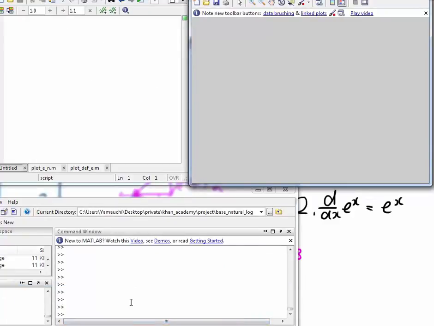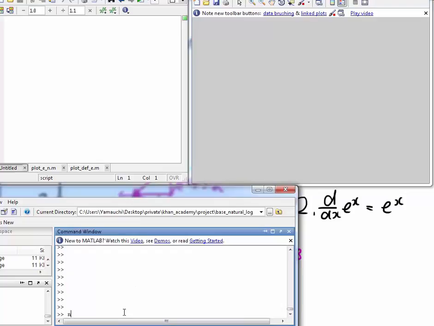So let's plot this. First I set n, the number of subdivisions, to 1, the simplest one, and then x is 0 to n. And then y is 1 plus 1 over n, to the power of this x. Now this is the approximation of e to 0 and e to 1.